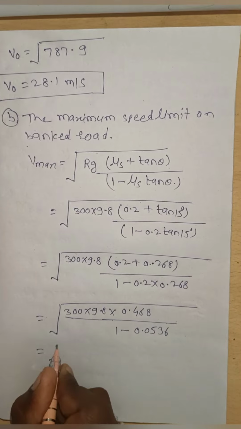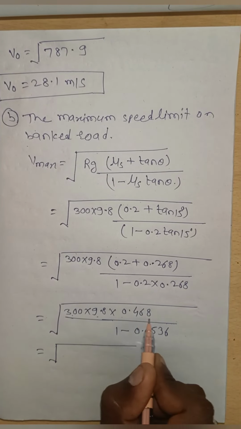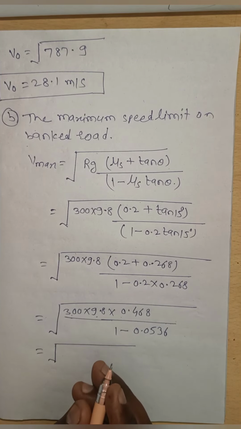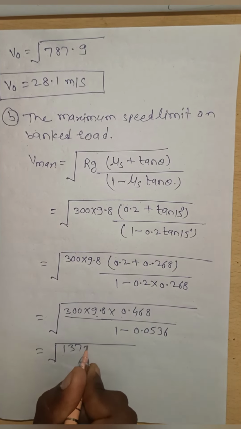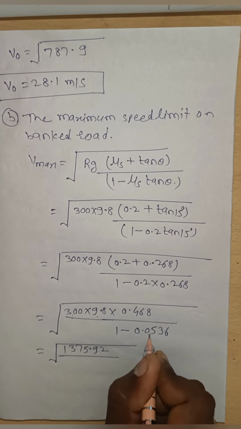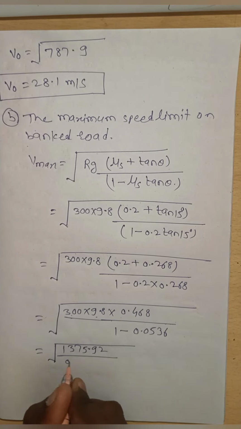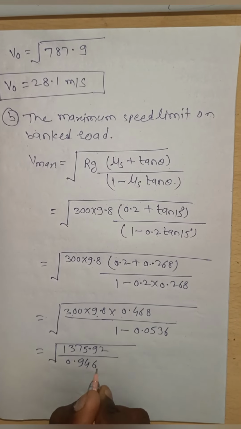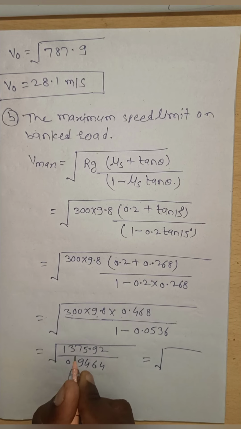Now if you multiply 300 into 9.8 into 0.468, we get 1375.92, divided by 1 minus 0.0536, we get 0.9464.